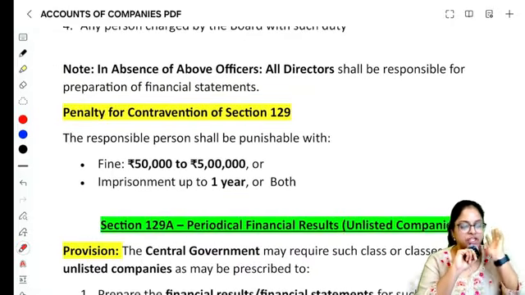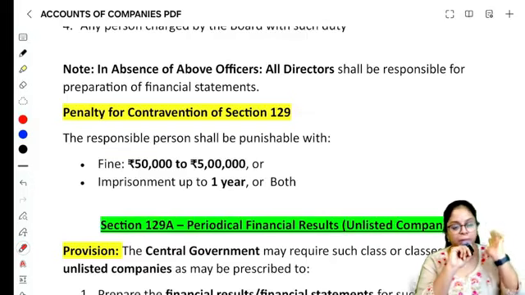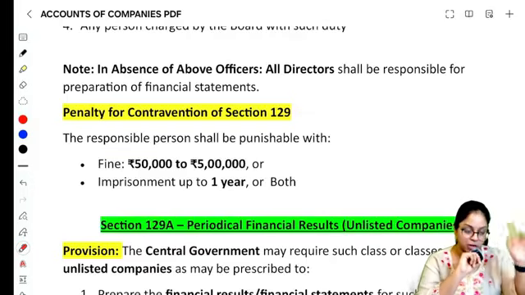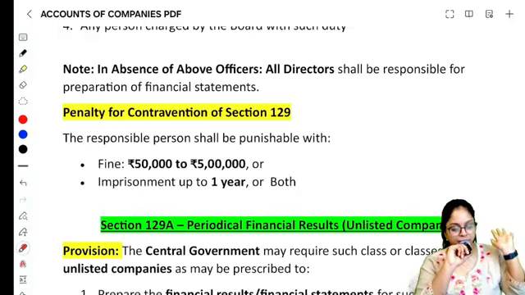In case you contravene anything in section 129, you will have a fine starting from 50,000 up to 5 lakhs and even imprisonment of 1 year, or you can get both fine and imprisonment, right?